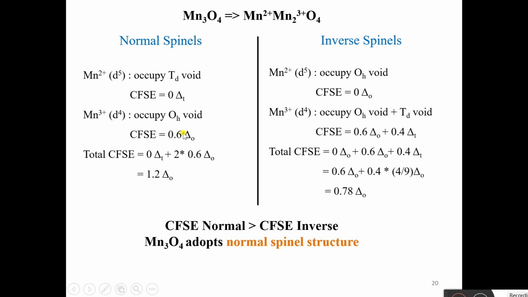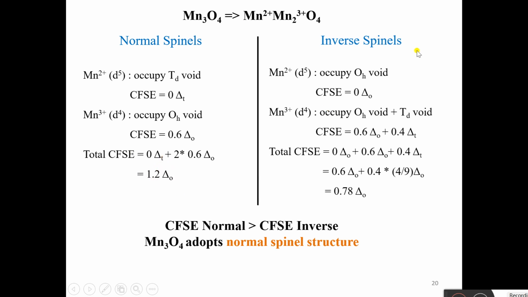Okay. I hope that you all can calculate CFSEs for both octahedral and tetrahedral complexes. I have explained it in detail in my previous lecture. For any doubt, you can again ask me on my WhatsApp number. So the total CFSE in this case will be 0 ΔT plus 2 into 0.6 ΔO. Why have I multiplied by 2? Because there are two Mn ions in 3+ oxidation state. So the net CFSE is 1.2 ΔO in this case.